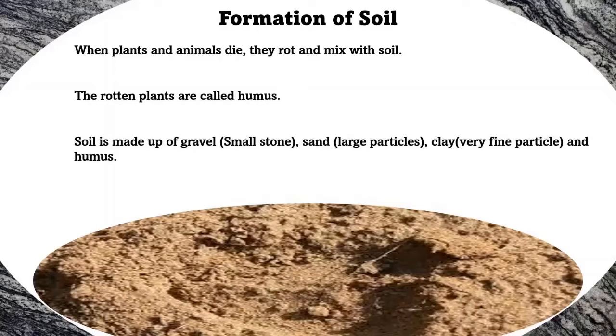Soil is made up of gravel, which is small stone, sand, which is large particles, clay, which is very fine particles, and humus. The types of rocks and the conditions under which they break down will influence the properties of the soil formed. For example, soils formed from granite are often sandy and infertile, whereas basalt under moist conditions breaks down to form fertile clay soil.